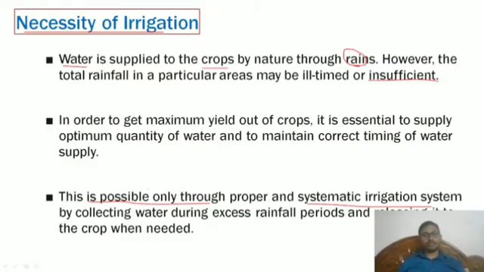By collecting water during excess rainfall periods and releasing it to the crop when needed. That means, as we have gone through in hydrology, the flood peak flow is reduced by constructing dams. That means storing the water in the rainy season and supplying it to the nearby irrigation area, and in other seasons also.